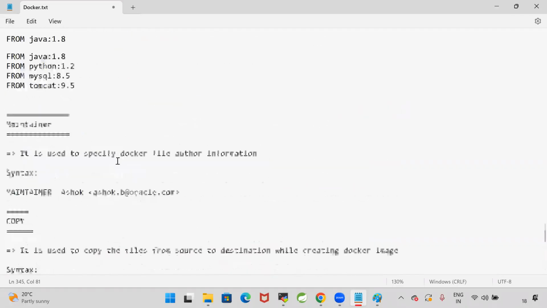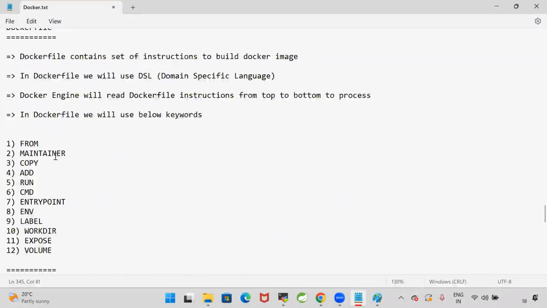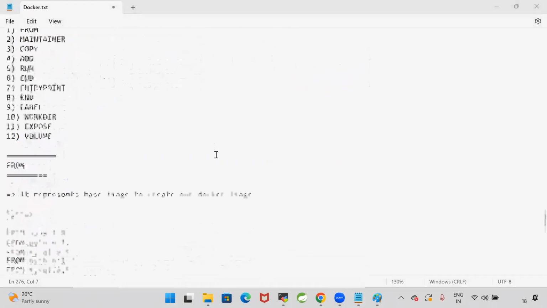Are you clear with the first four keywords? From is used for the base image. Maintainer is used to configure author information. Copy is used to copy files from one path to another path within the same machine. Add can copy from one path to another path, and for the source you can give a URL also. For copy, you cannot give a URL.